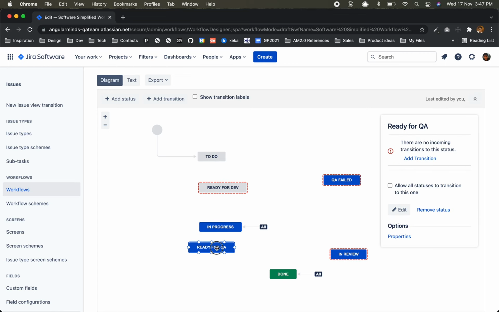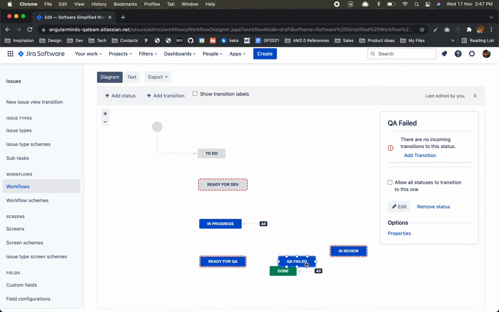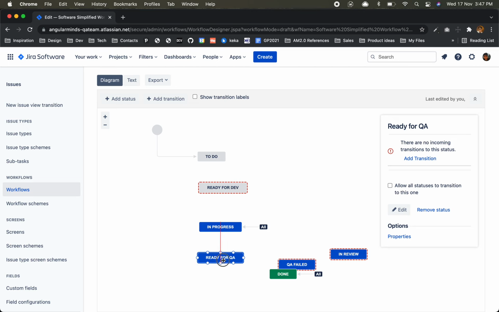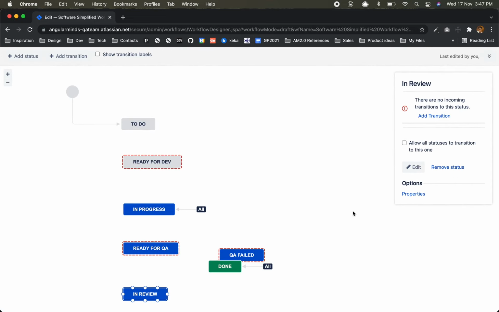After in progress it will go for ready for QA. Then either it will go for QA okay, in progress, in review, we have less space left.